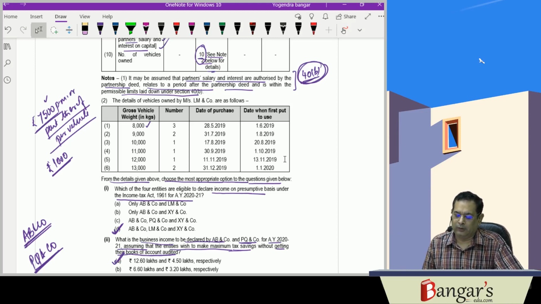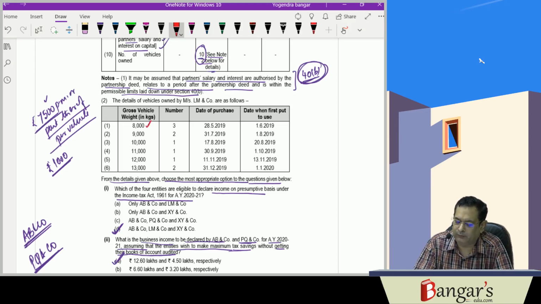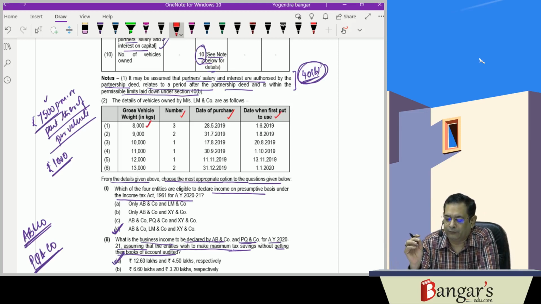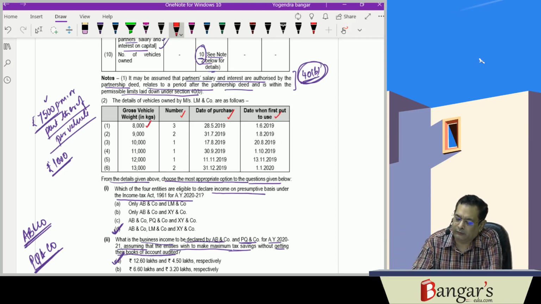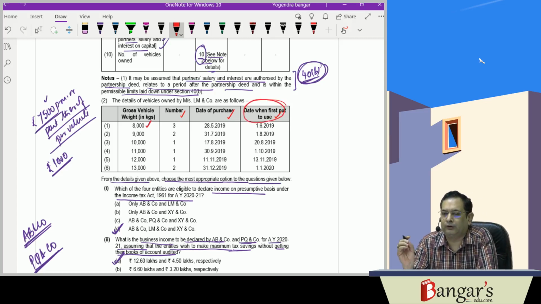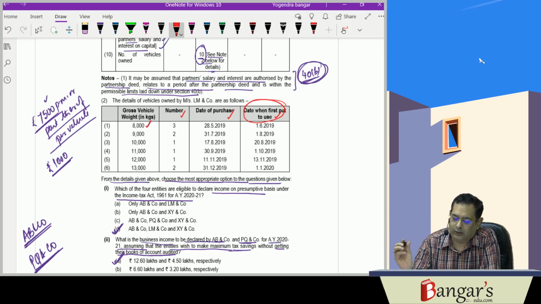So now we will be working out the income. They have provided the gross weight of vehicle, number of vehicles, date of purchase, and date when first put to use. So here we have to go with the purchases. The date when the asset is first put to use is not relevant here. Even if the vehicle is under repairs, we will have to compute the same deemed income for that period also.